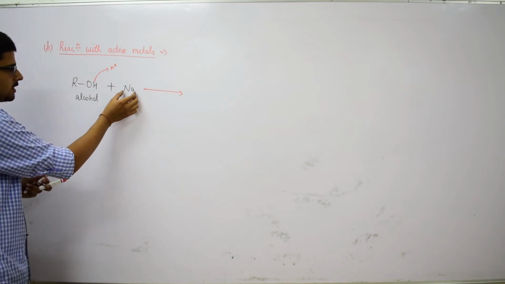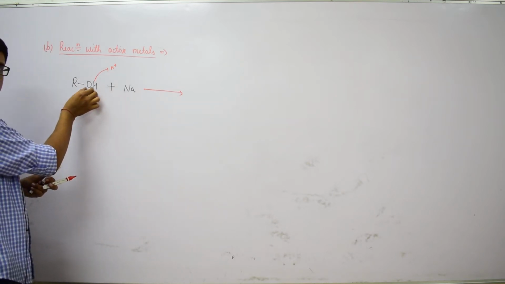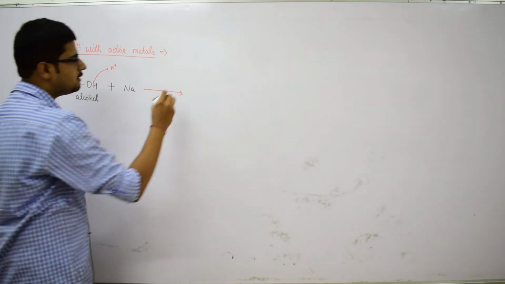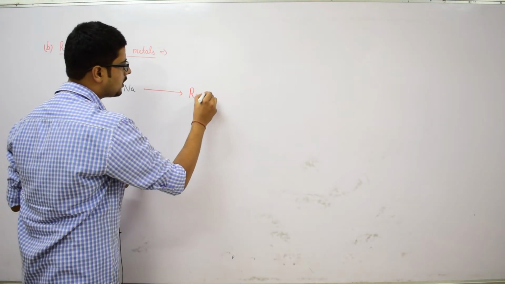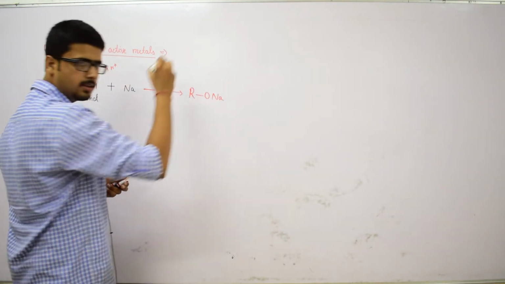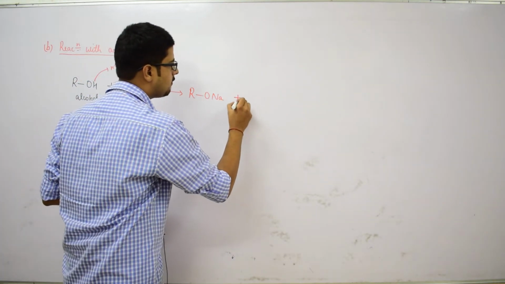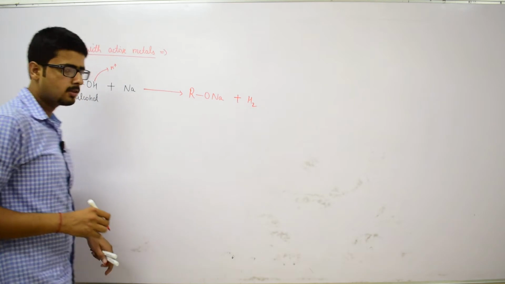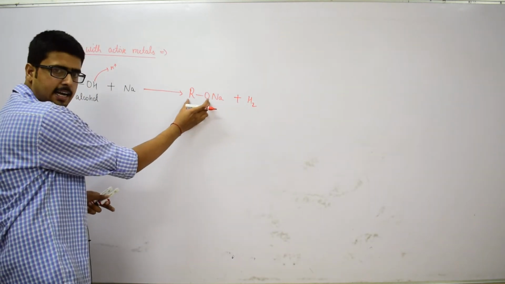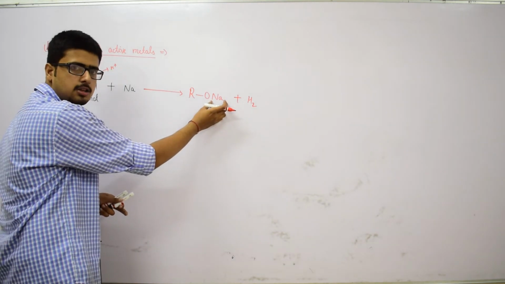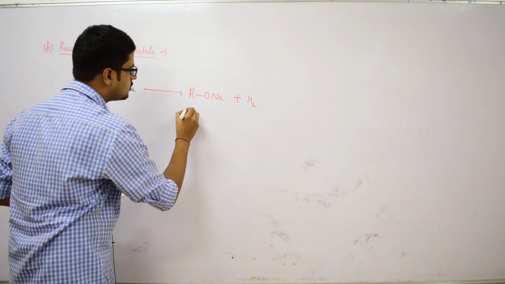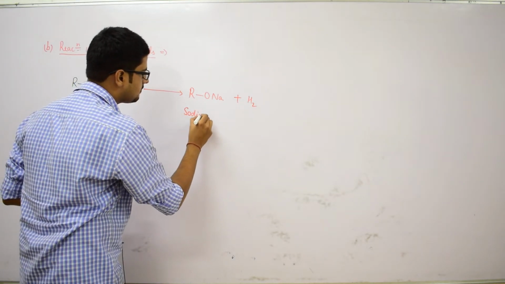This leads to the formation of RONa, and the hydrogen is eliminated in the form of a hydrogen molecule. This was the alkoxide ion, and since sodium is attached to that group, it is called sodium alkoxide.